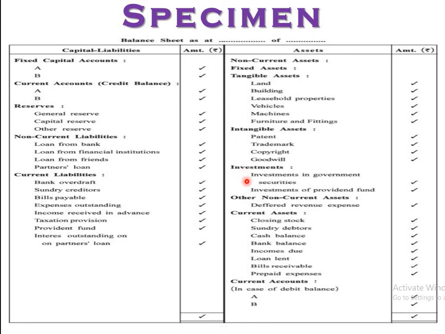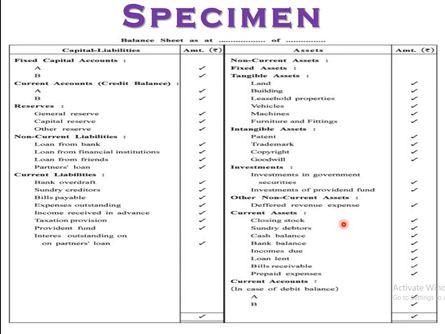The first one is here in the profit and loss, that is contribution to PF. The second one here is interest on PF, that is a liability. And the third one is investment in PF. And the fourth one is the interest, that will be on the credit side in the particular profit and loss account. Next one, other non-current assets, that is deferred revenue expense, 11th standard, you know that one, under the particular terminology, right?